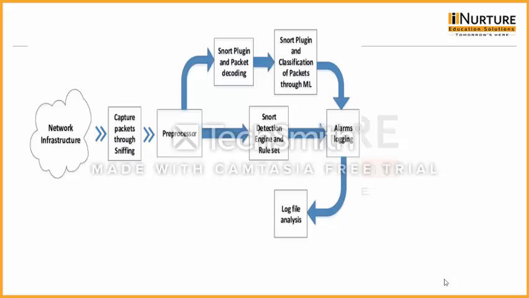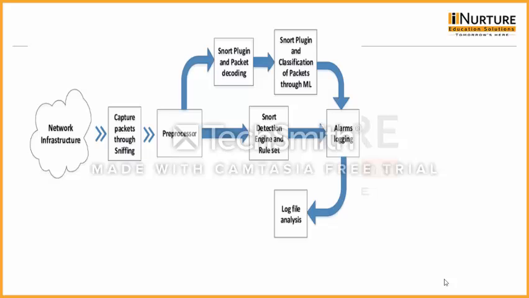Then all packets go to the Snort detection engine and rule set. Rule set means the signatures, the predefined library, and the detection engine is utilized as a verifier. If the packet has certain malicious behavior, then an alarm can be triggered, otherwise not.